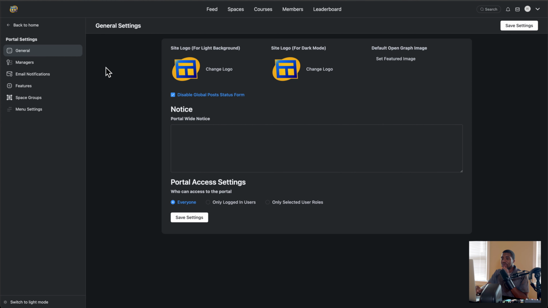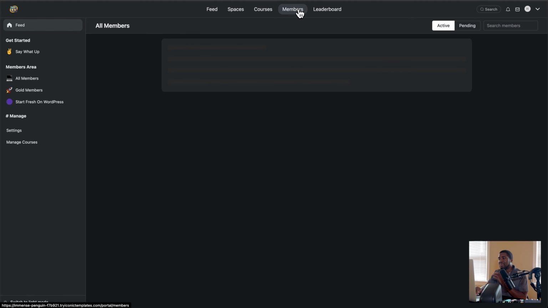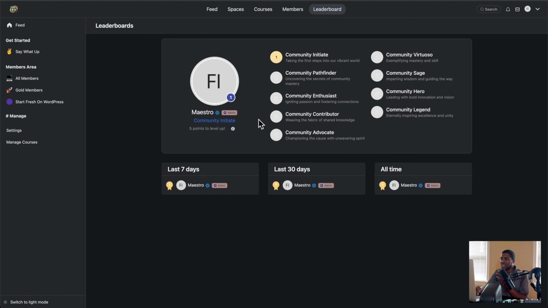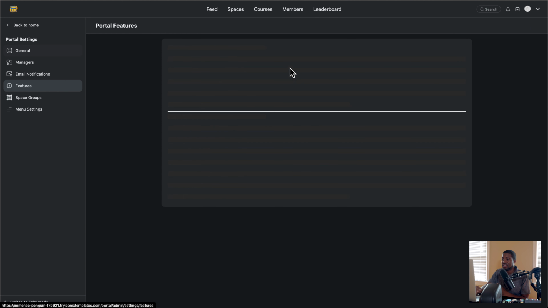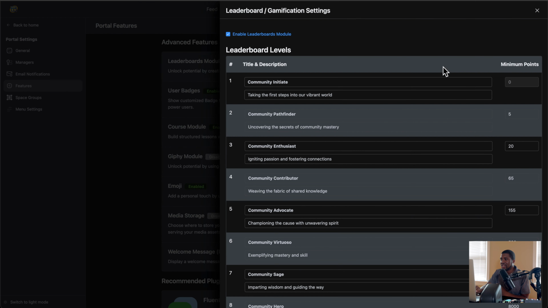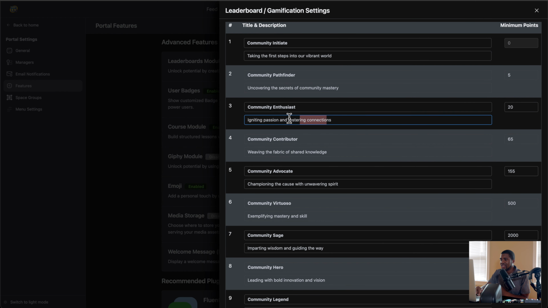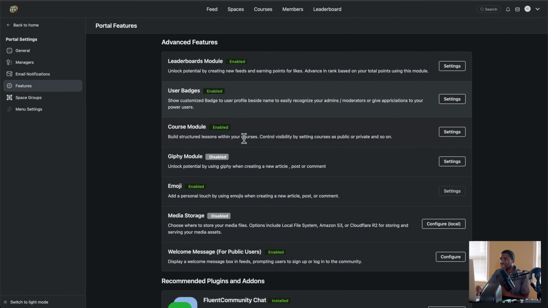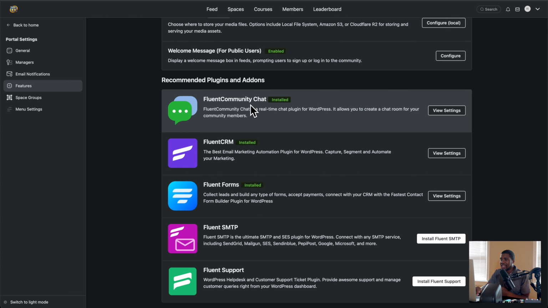So yeah, we went over the settings. We went over your courses, members. The leaderboard is pretty self-explanatory as far as you can customize these. I think I didn't really go into that deeply inside of the features. So we have the leaderboard right here, and you can do your points and change the names of these easily. If you don't want to write copy, use AI. It's that simple. This right here is the chat feature.